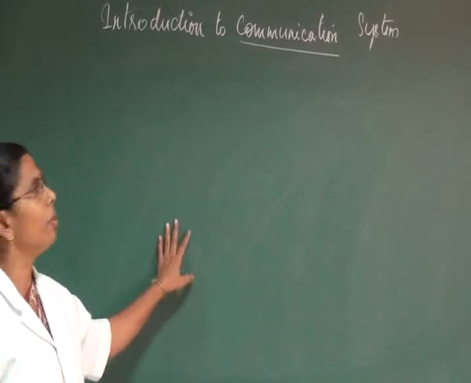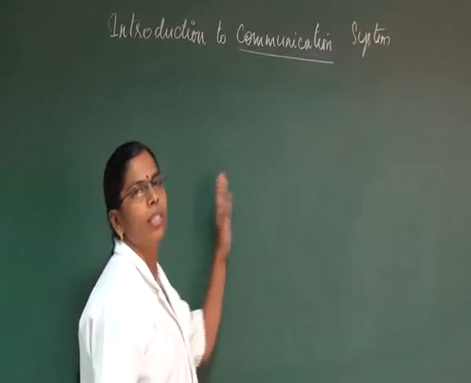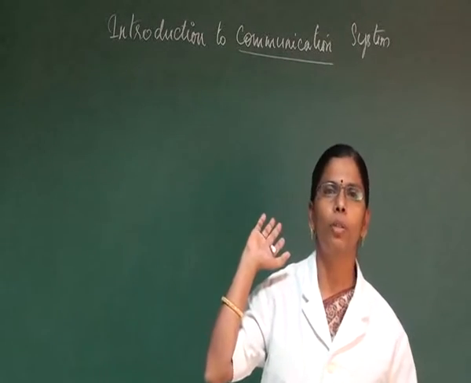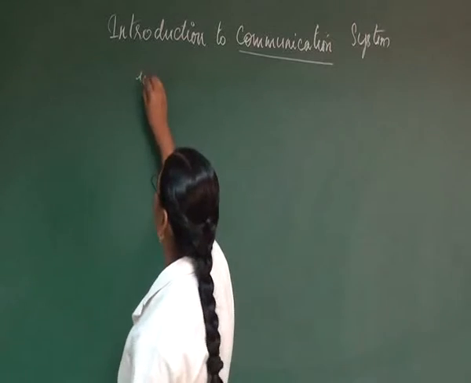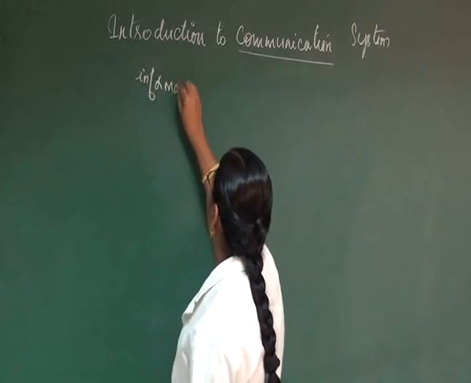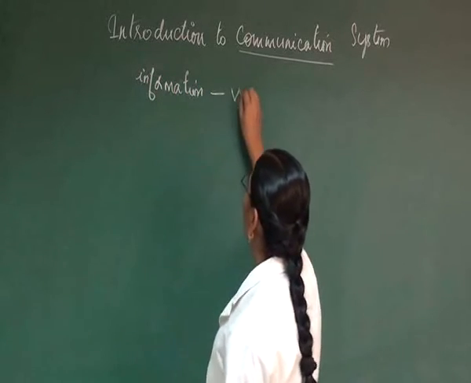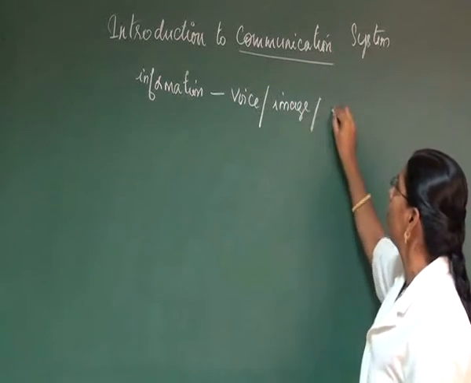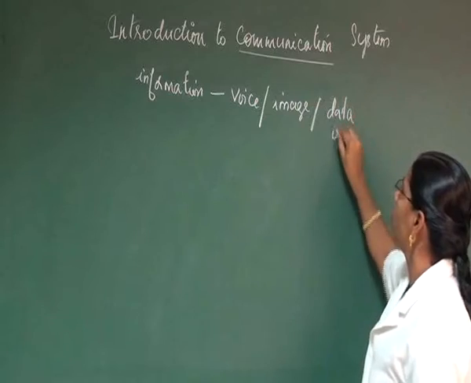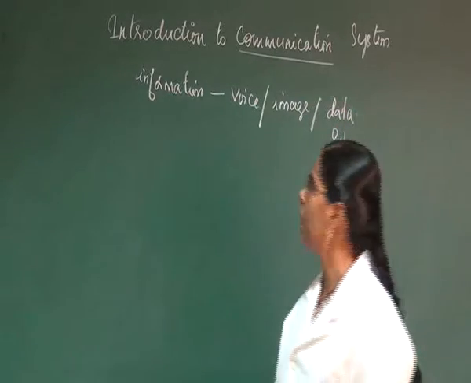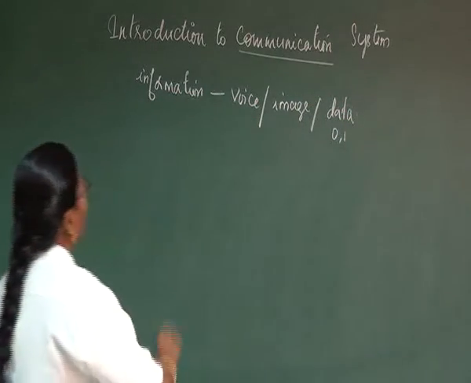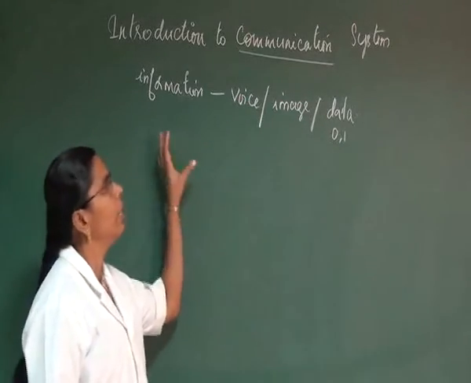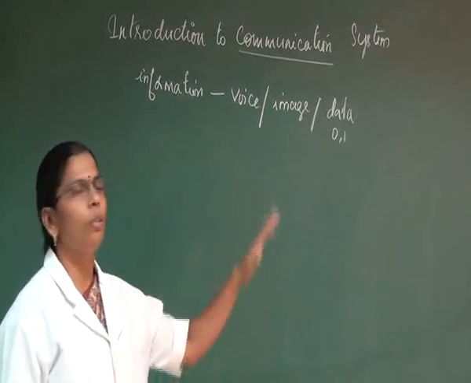So let us have an introduction to communication system. Actually, what is communication? Communication is a process of transferring information from one point to another. Here information may be a voice, which we call sound, or an image which can be transmitted, or data which we call zeros and ones. This is what we call information. Whereas communication system is the devices which are used for communicating the information from one point to the other.